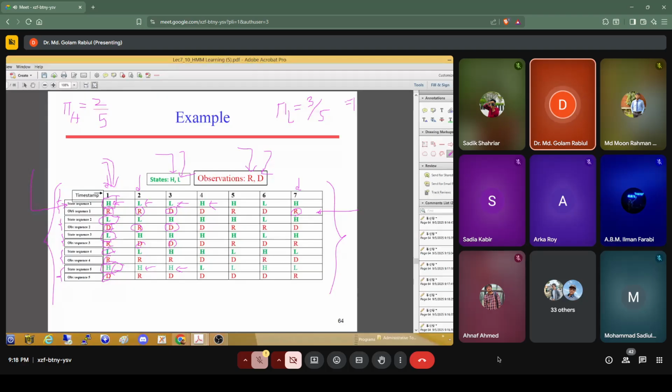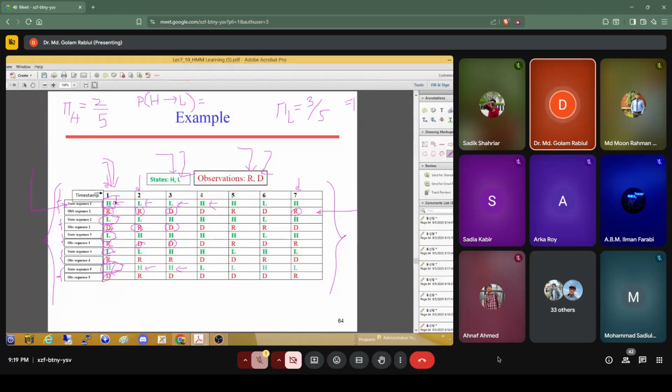Now the transition probability. We want to find out the transition probability among the states. So let's say we want to find out the transition probability high to high. How can we determine that? That means you want to find out the transition probability from high, let's say high to low. You want to find out this high to low. What will that be?